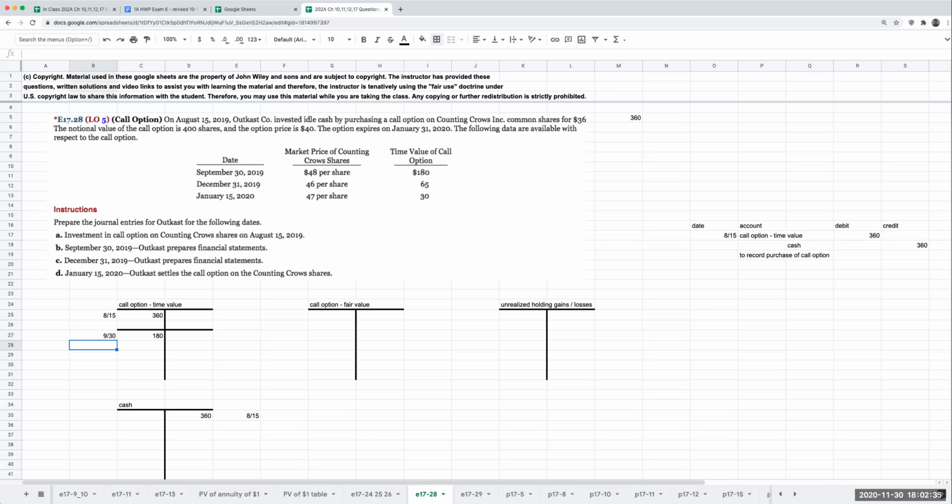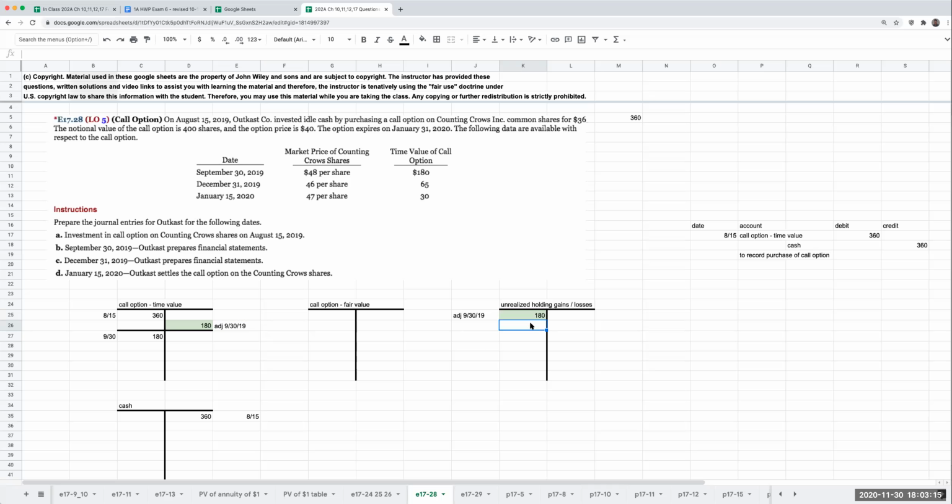To reflect the change in this value, I'm going to credit the call option time value and debit the unrealized holding gain or loss.